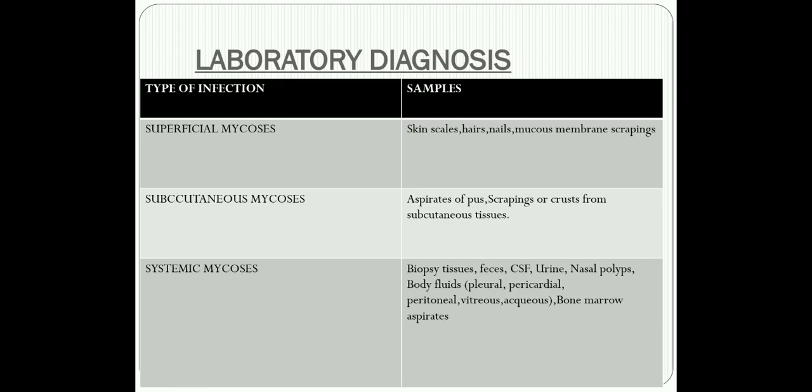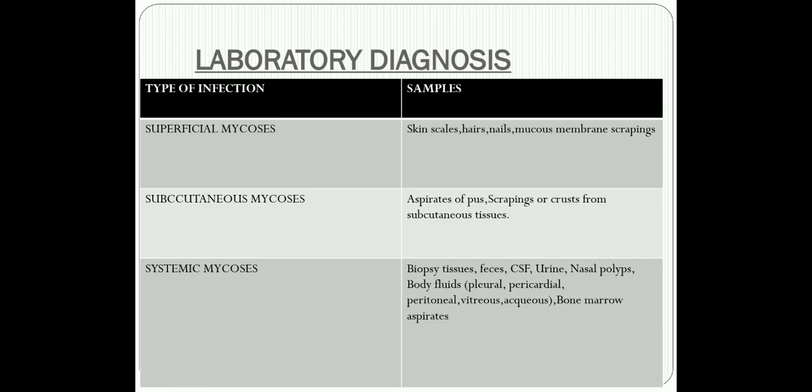So once you have thought of fungal infections as one of your infectious etiologies, now you have to examine the patient, and on a case to case basis you have to decide whether the signs and symptoms fall under superficial mycosis, subcutaneous mycosis, or systemic mycosis.